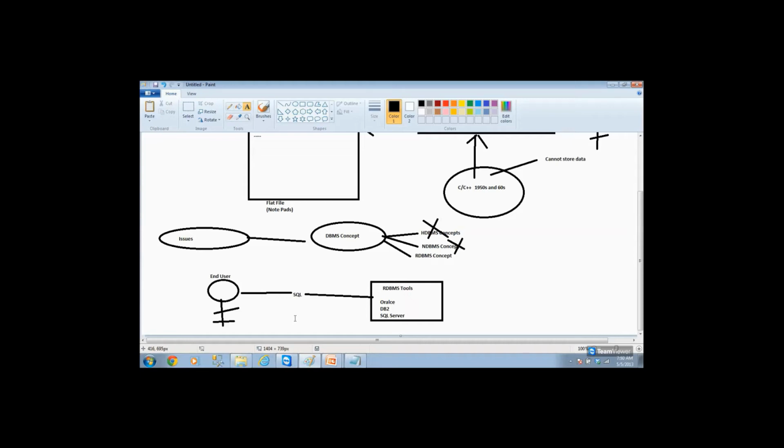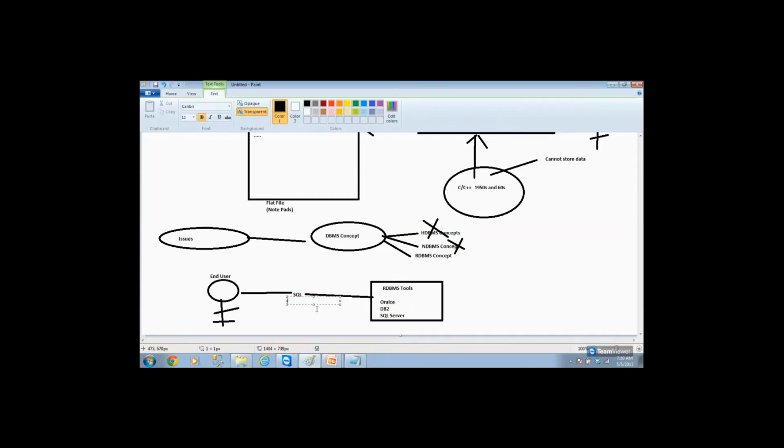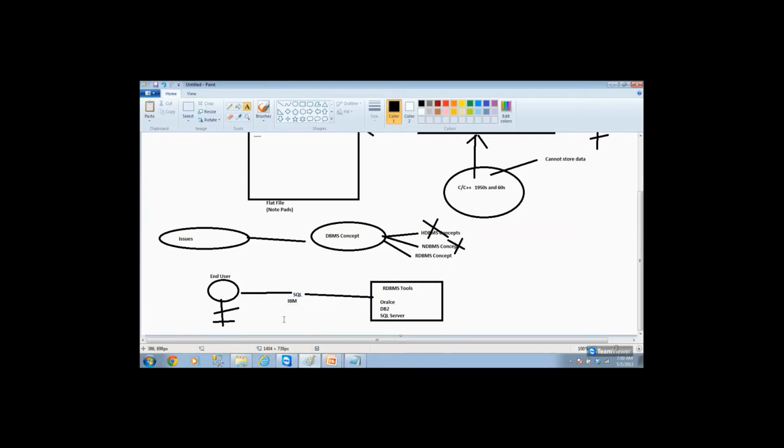Now, structured query language was initially developed by IBM people. They developed this language, and the other companies have taken this language and used it in their RDBMS. Now, the end user, Daisy, tomorrow would work with SQL Server. So how do you interact with SQL Server software? You have to give a command.